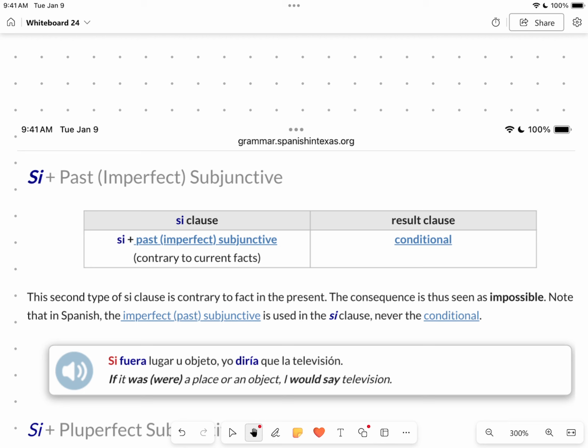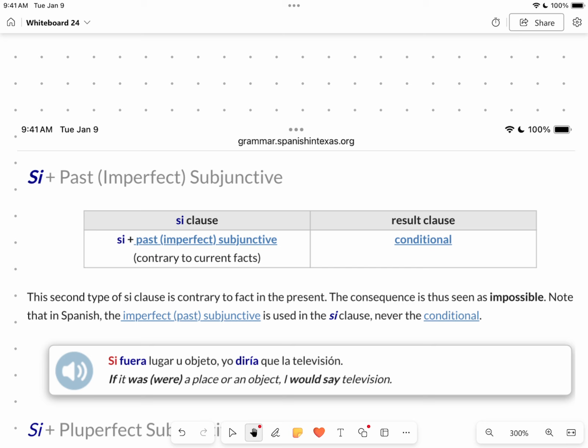The past subjunctive is also called the imperfect subjunctive, and the example here is fuera from ir, which is always an irregular verb. So let's start with something easy like hablar. Remember, this is the one that's like hablara or comiera or viviera. That was the past subjunctive.